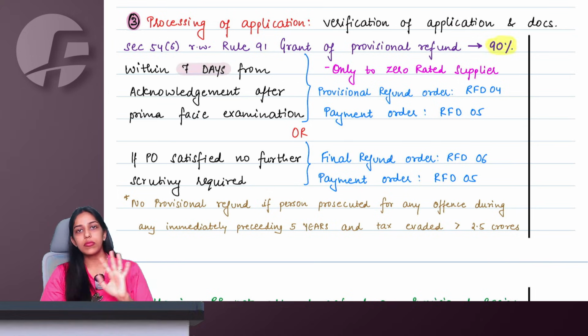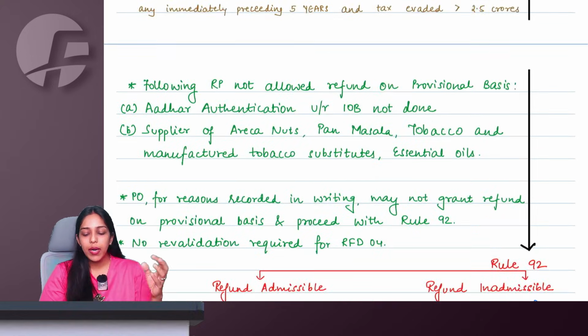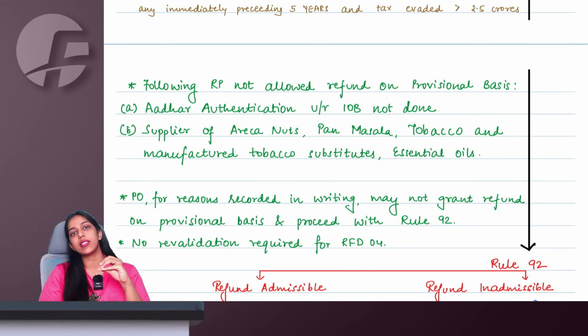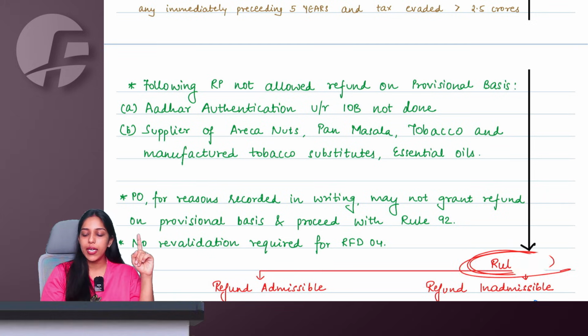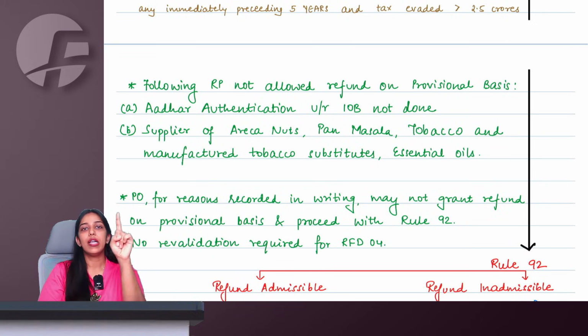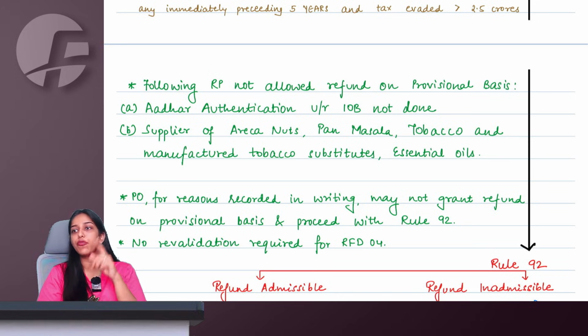Right, ma'am. This we have studied. Now government has inserted some ineligibilities in this, that even if you are a zero-rated supplier, still you will not get provisional refund. The full procedure of Rule 92 will be followed just like normal people, and just like normal people, final refund will be sanctioned to you. No provisional refund of 90% for 2 types of people, even if you are zero-rated.